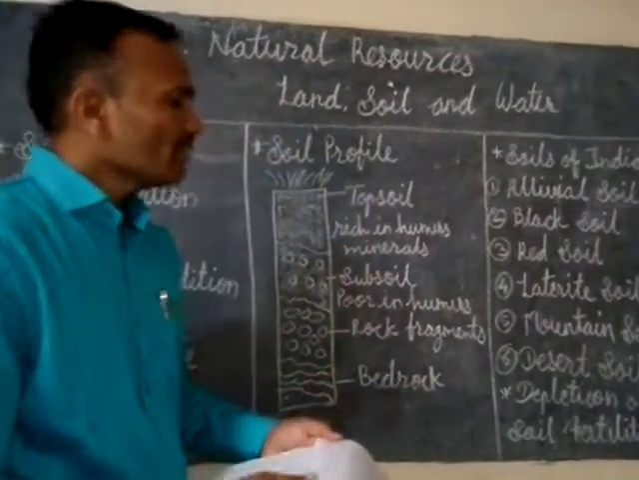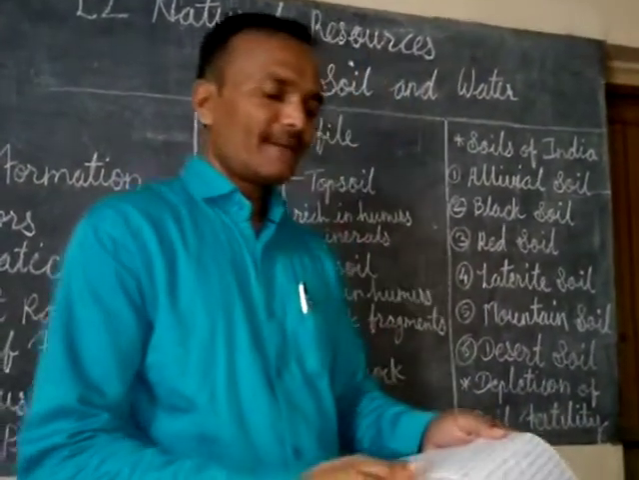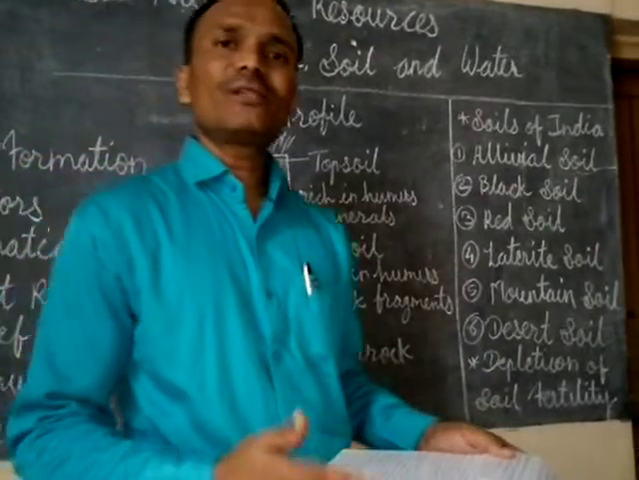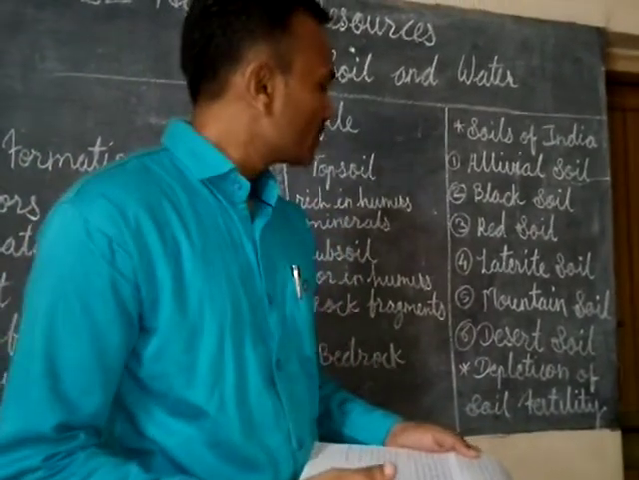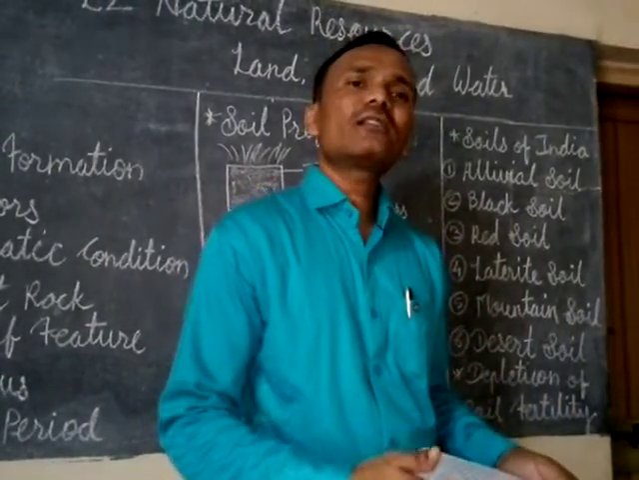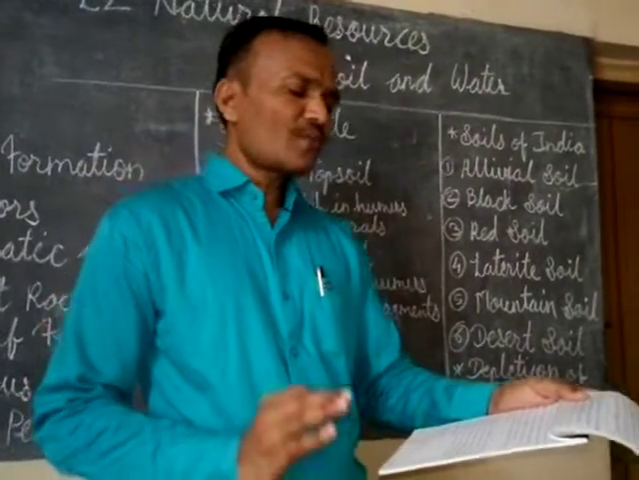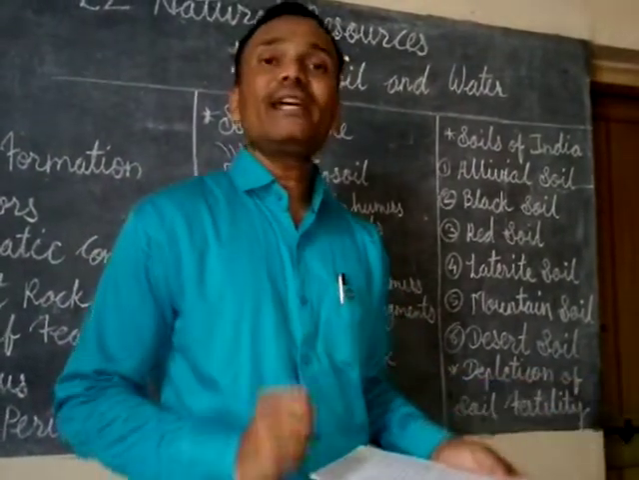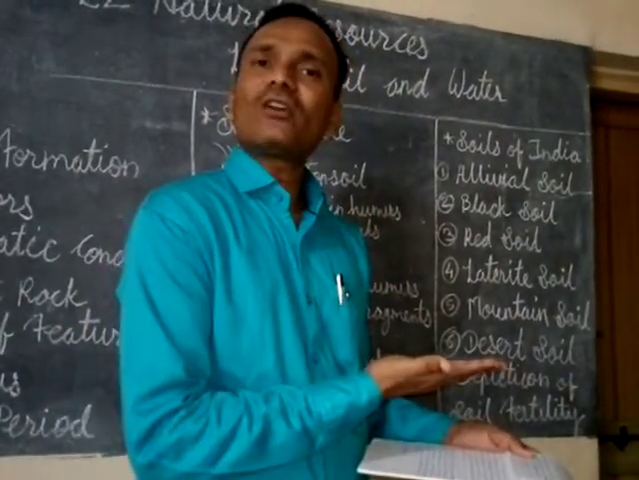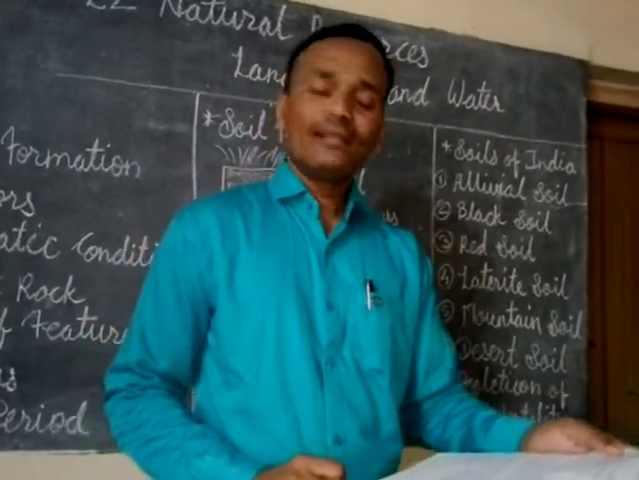Then the next part is depletion of soil fertility. Now we know that we are using the soil for the production of agriculture. The removal of topsoil is called soil erosion. If that top layer of soil is removed, then it is called soil erosion.